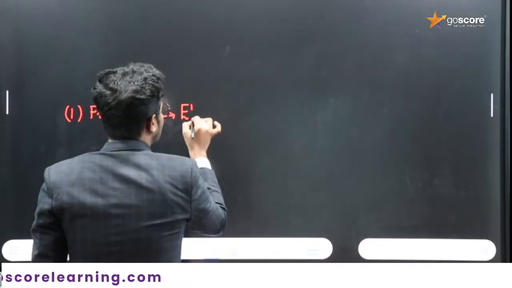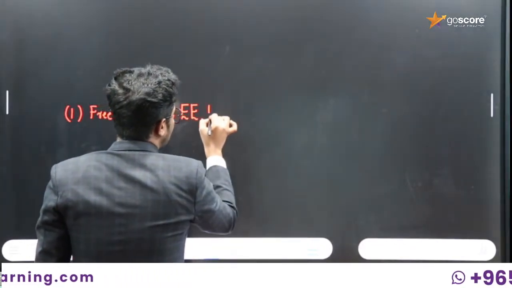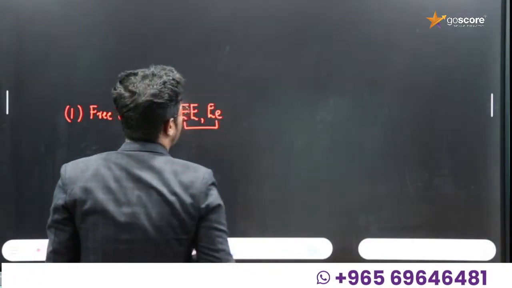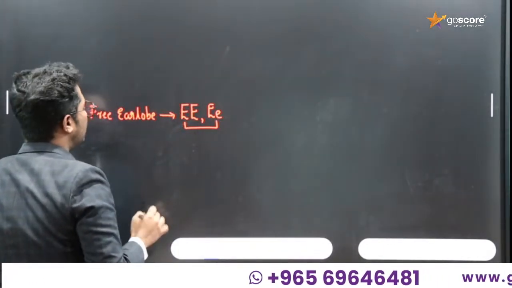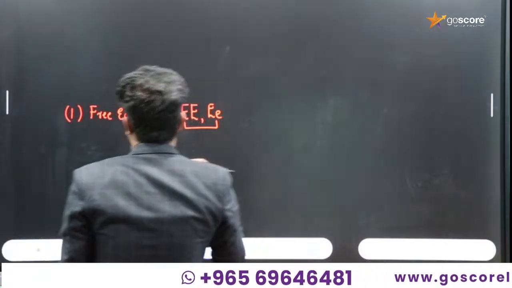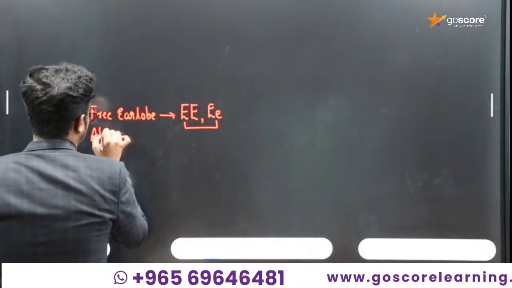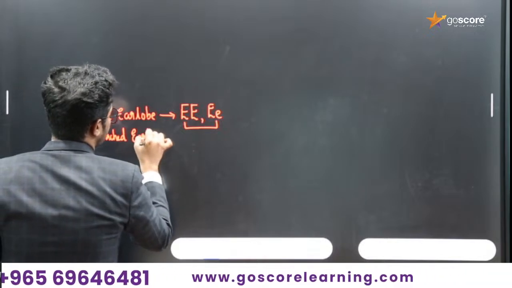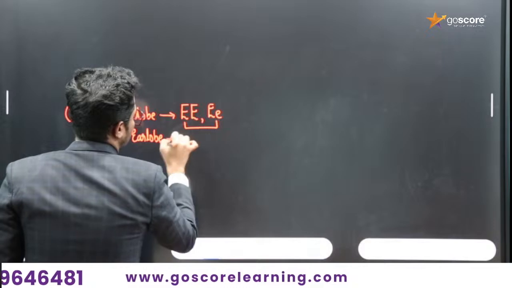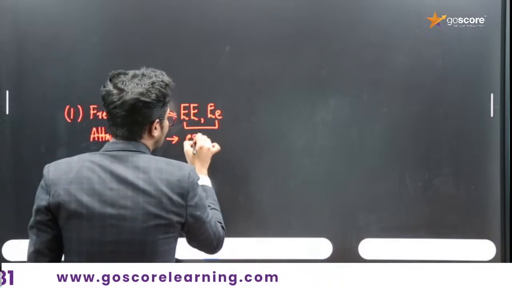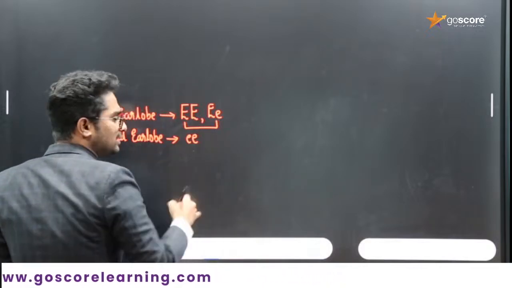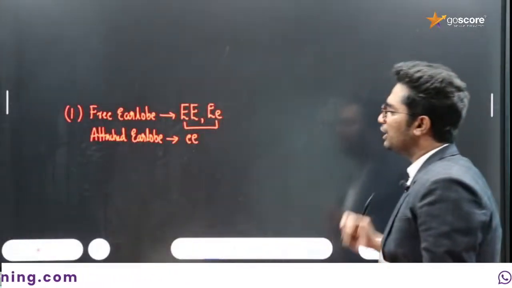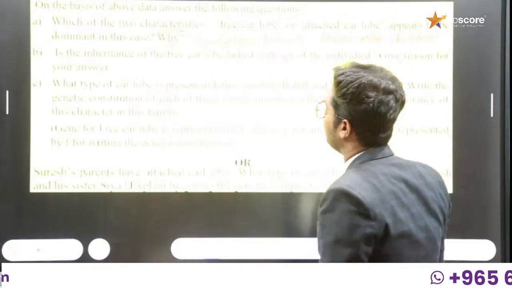So capital E capital E and capital E small e, both allelic combinations are responsible for the dominant feature. But in the case of attached ear lobe, both alleles should be the recessive trait to express it. This is the reason you need to explain for the first part.